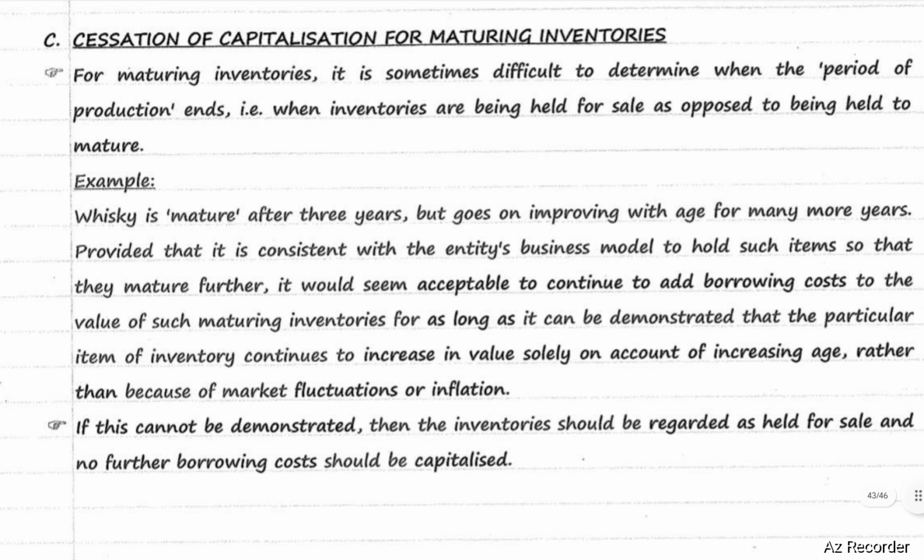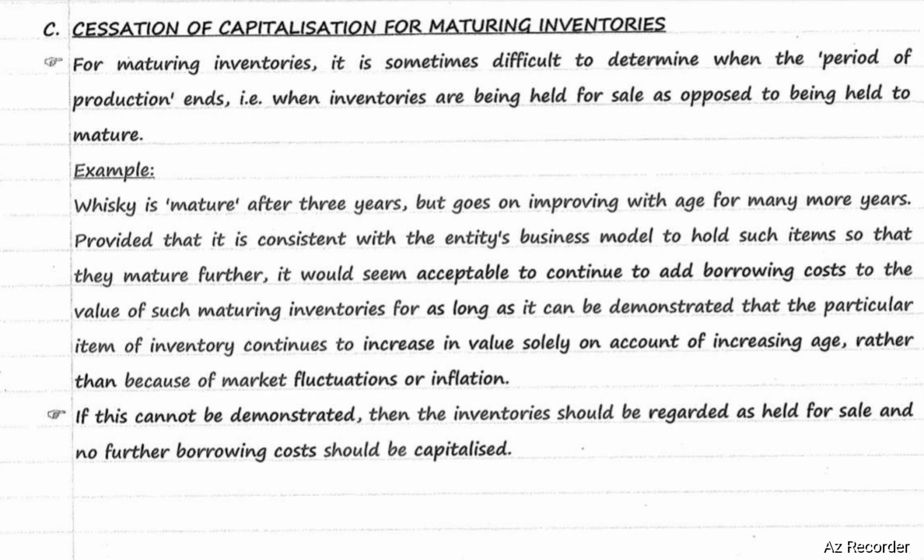Example, whiskey is matured after 3 years but goes on improving with age for many more years, provided that it is consistent with the entity's business model to hold such items so that they mature further. It would seem acceptable to continue to add borrowing cost to the value of such maturing inventories for as long as it can be demonstrated that the particular item of inventory continues to increase in value solely on account of increasing age rather than because of market fluctuations or inflation.